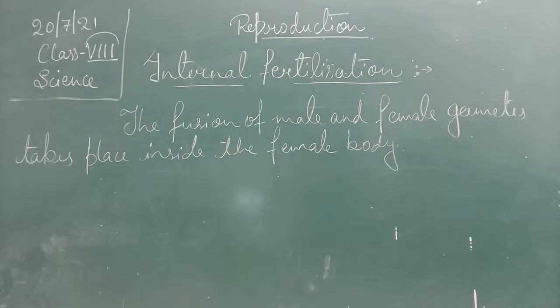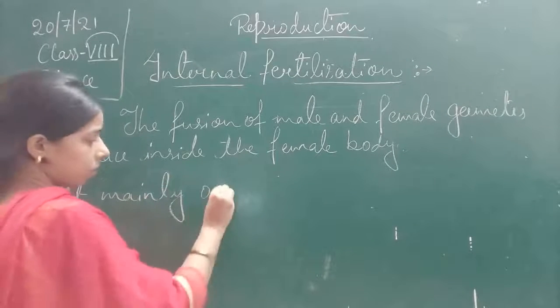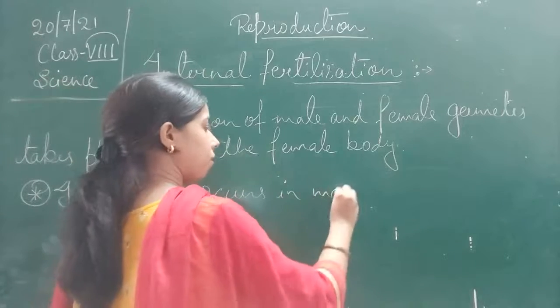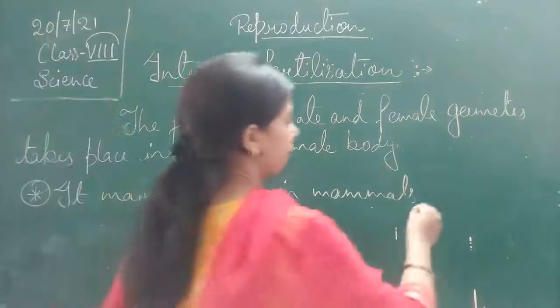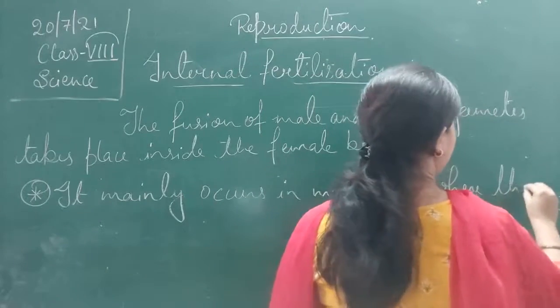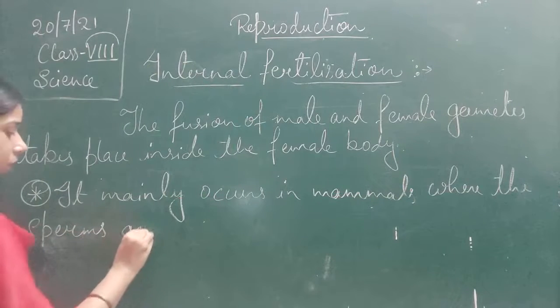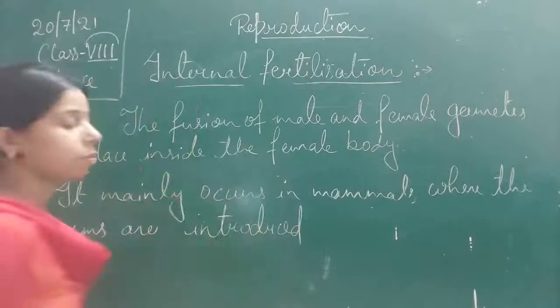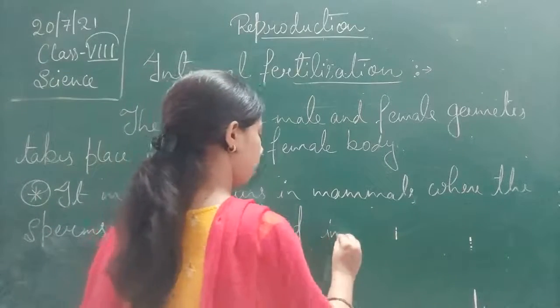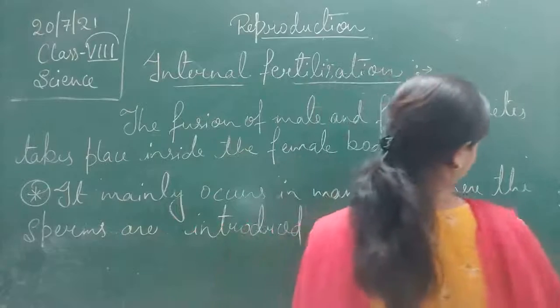The second point we can include here is that it occurs mainly in mammals, where the sperms are introduced into the female body.